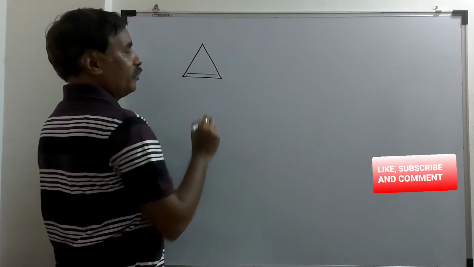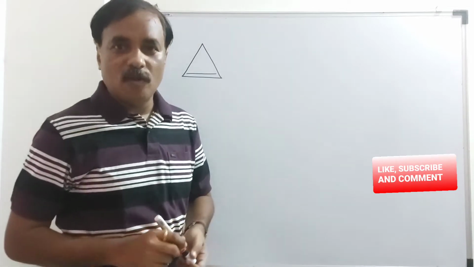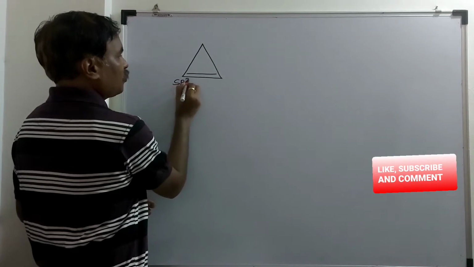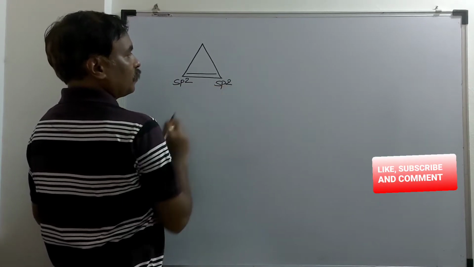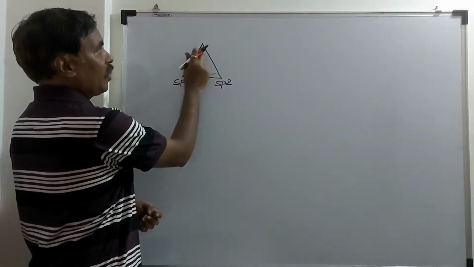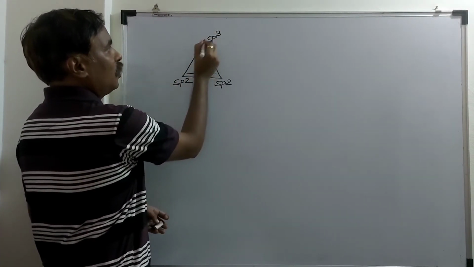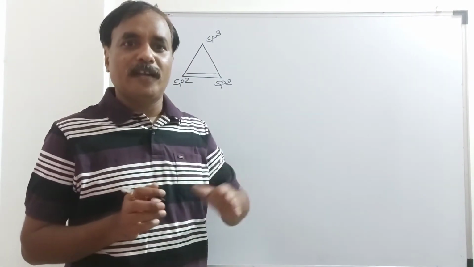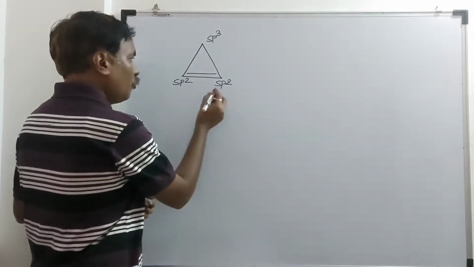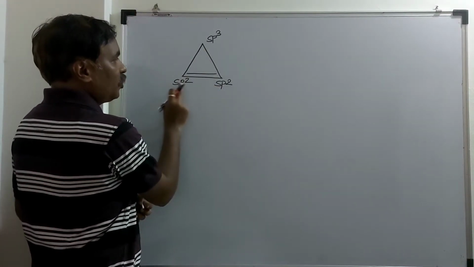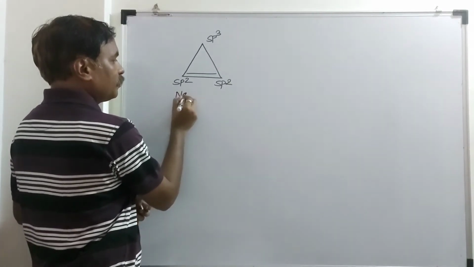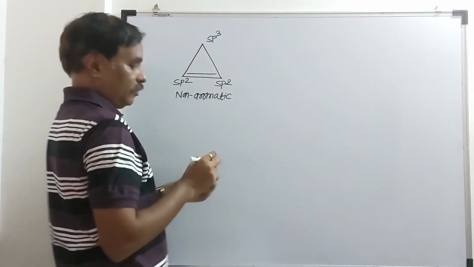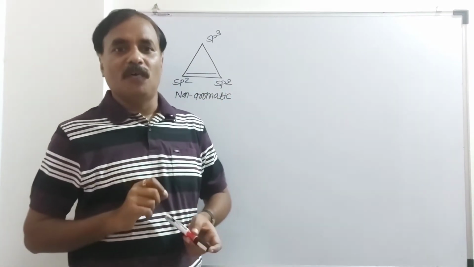Take this cyclopropene. In cyclopropene, these two are olefinic carbon atoms and the hybridization of these two carbon atoms is sp2. This is not an olefinic carbon, this carbon is sp3 hybridized, only sigma bonds are there. It is sp3 hybridized carbon and out of plane, and this compound is not planar. So here sp3 between these two sp2, and the compound is non-aromatic. There is no complete resonance in this compound.